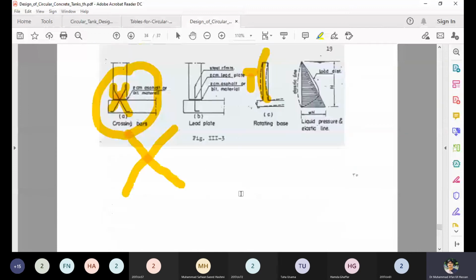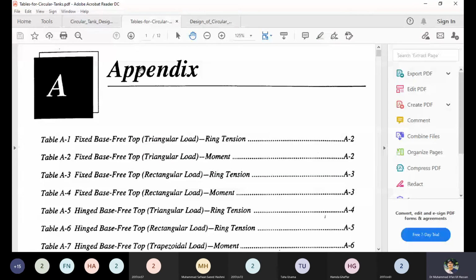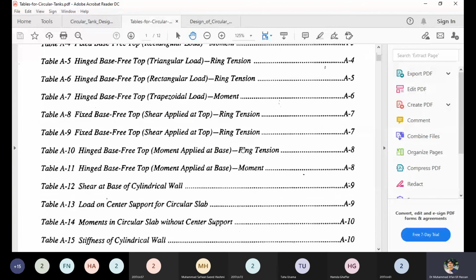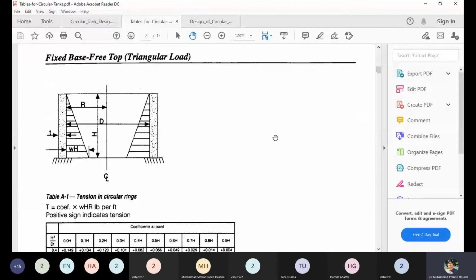So these are the three different cases, but how to determine these forces? We have to see the tables for that. There are the PCA tables provided here for you, which are basically about 12 pages of tables which are giving us the coefficients for all the cases of a circular tank. These coefficients are all for the walls. This is the wall of the tank, two walls, right and left wall. Basically taking the cross section of the tank, this is the center line of the tank.